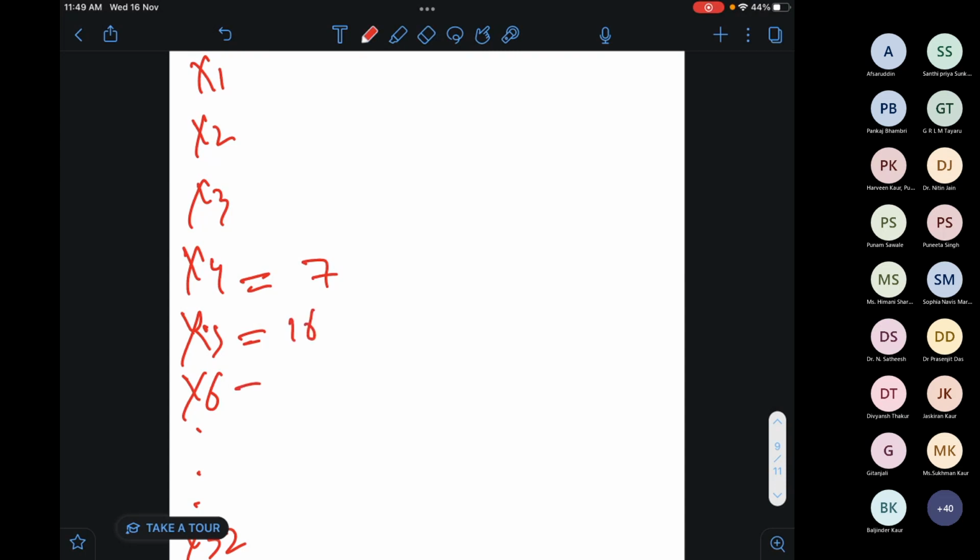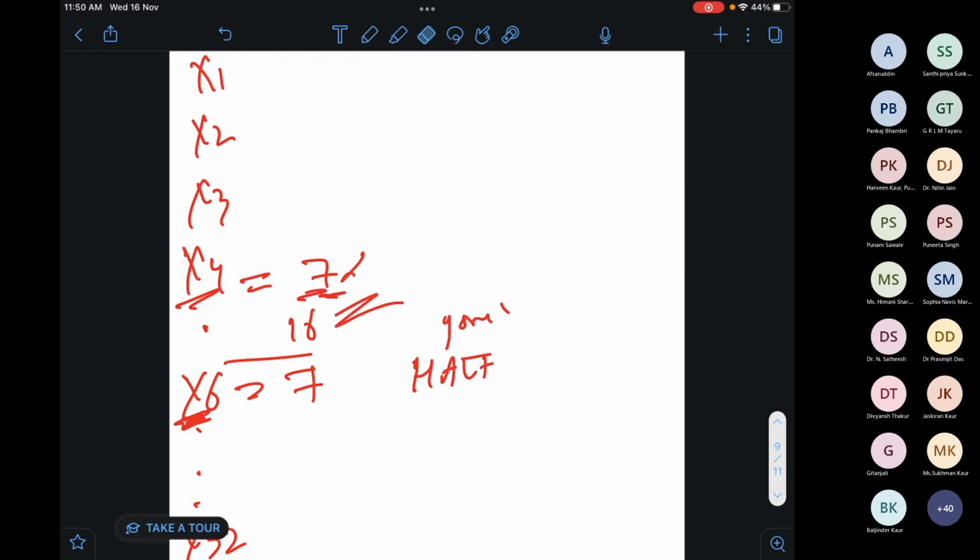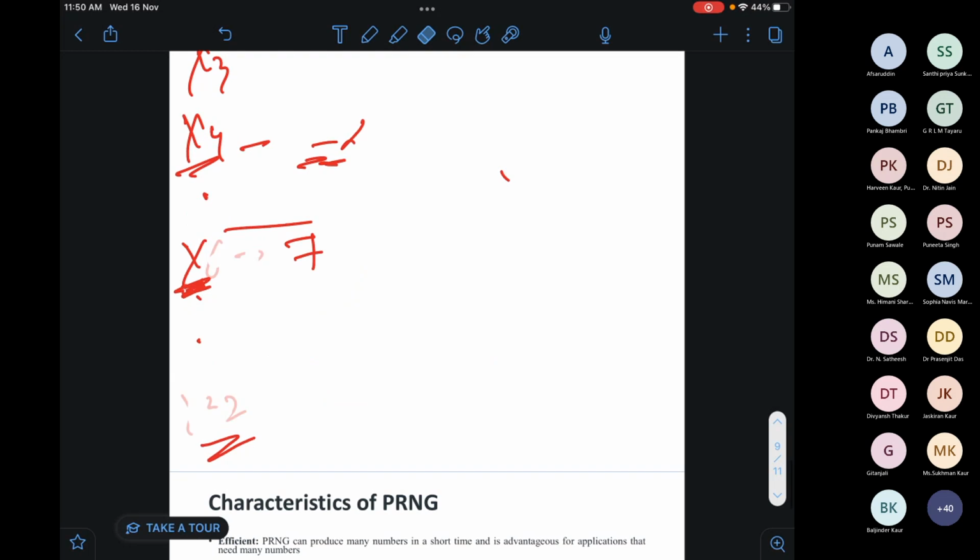I'm giving you one basic example, and in x6 I'm getting 7. So my two terms, x6 and x4, are the same. They are giving the same result. Whenever I get the same result in between in any sequence, at that time my algorithm will halt. We will see that by doing this one example. I think it will confuse you otherwise. Wait a second.